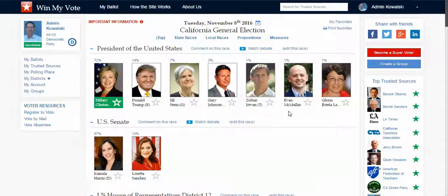So the aim of our site is to sort of get money out of politics. The way that money dominates politics right now is that there's no platform where I can see all the candidates side by side, compare them, and favorite them. I don't have that tool, so it's left up to advertising, and whoever can advertise the most to me, make me remember their name, chances are they're the ones that are going to win my vote, right? Because again, I have no other way of keeping track of all the other candidates.